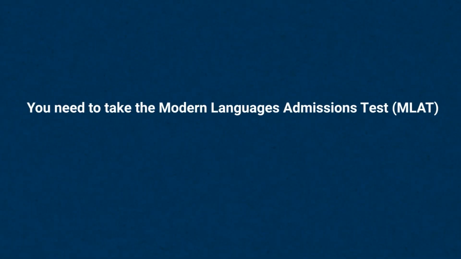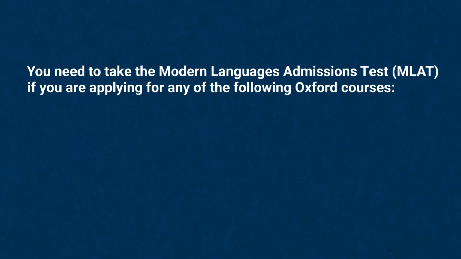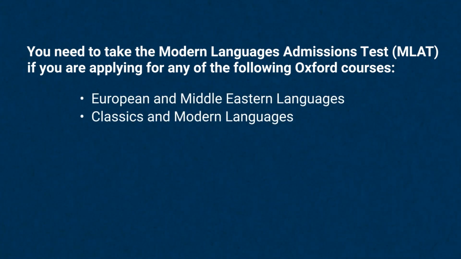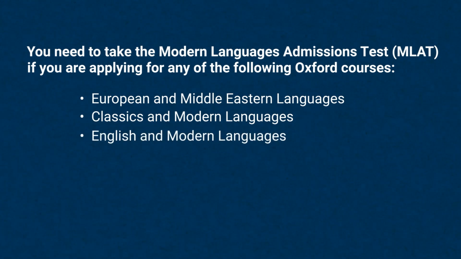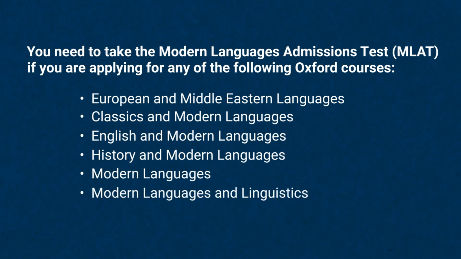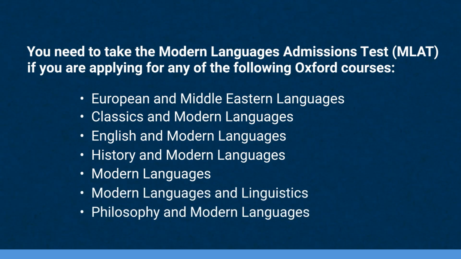You need to take the Modern Languages Admissions Test, or MLAT, if you are applying for any of the following Oxford courses: European and Middle Eastern Languages, Classics and Modern Languages, English and Modern Languages, History and Modern Languages, Modern Languages, Modern Languages and Linguistics, and Philosophy and Modern Languages.